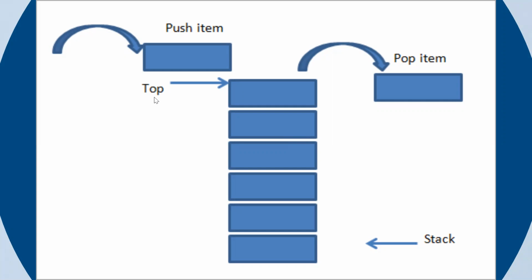Insertion is called push, and deletion is called pop. So the important point to remember is that in a stack, insertion and deletion both happen at a particular point, which is called the top. Very simple. So this is called a stack.